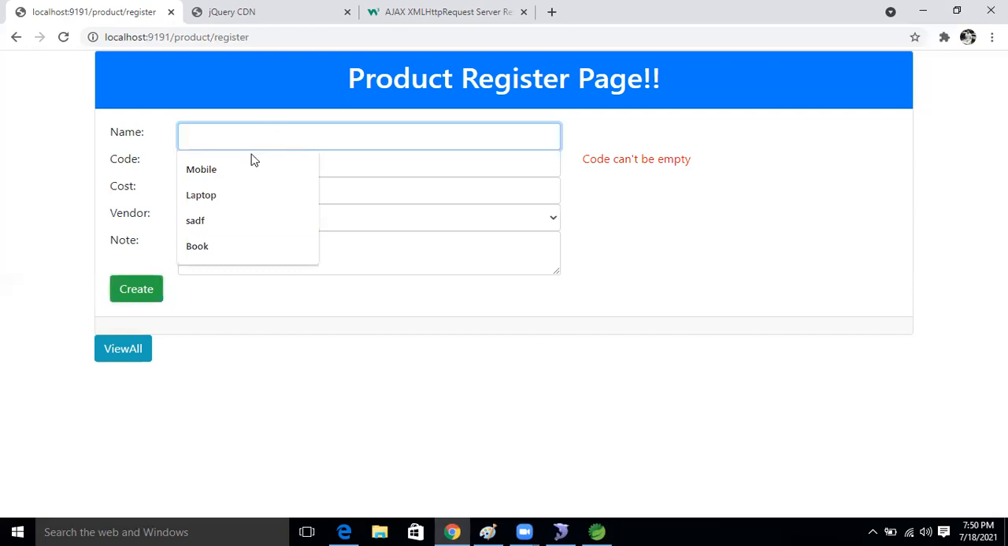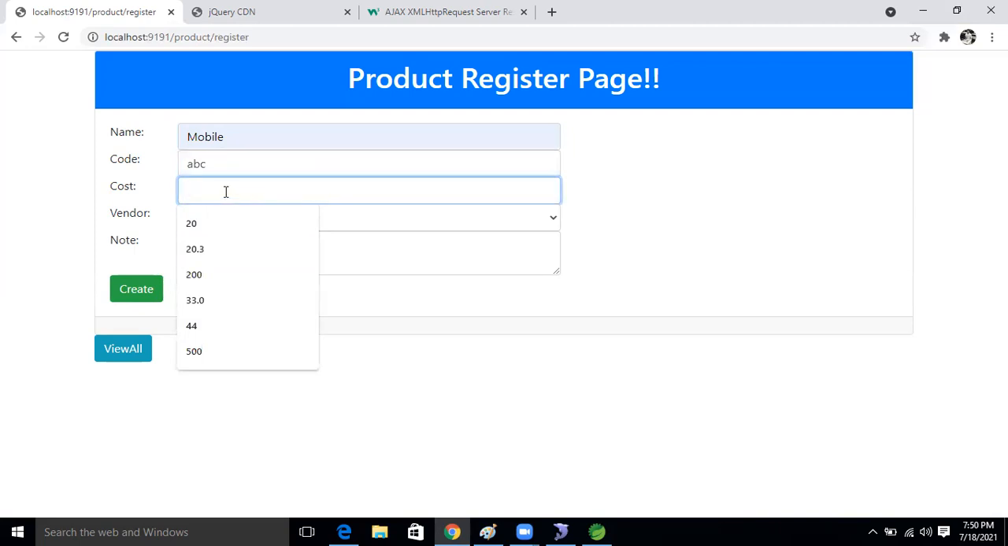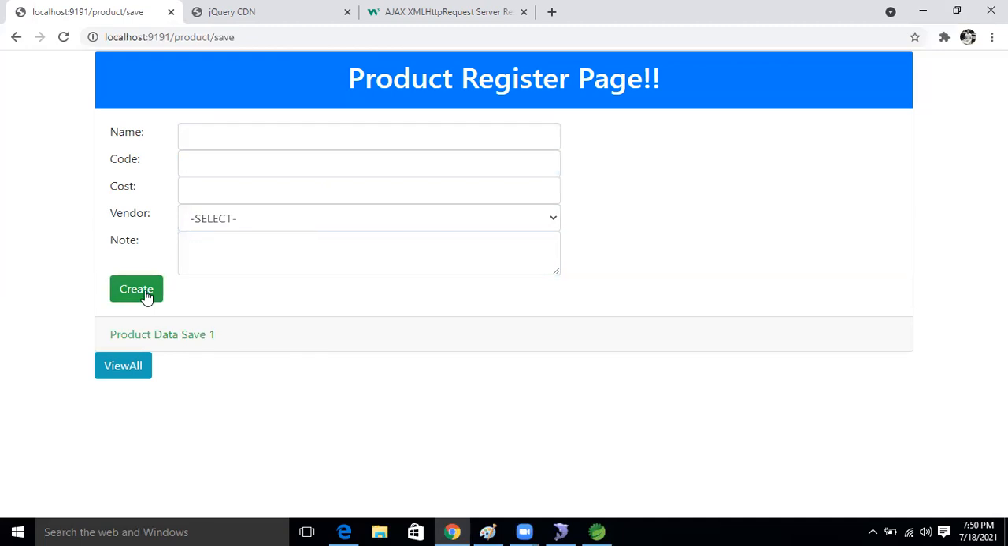Okay, now mobile. I'm taking the mobile. For code I'm just taking A, B, C, right? After that, cost 22. After that, RK. Now in this time our code will submit, guys. Now I'm hitting that. See this, successfully submitted. Here one product is saved now, right?